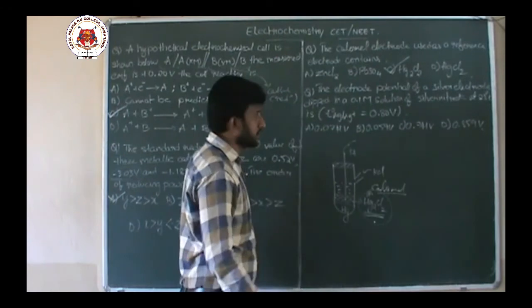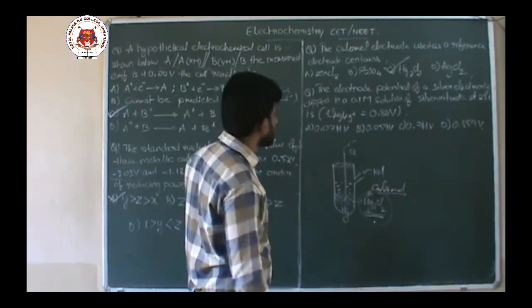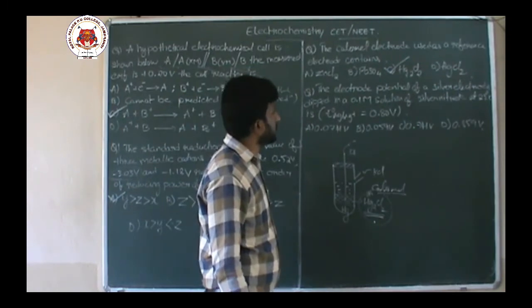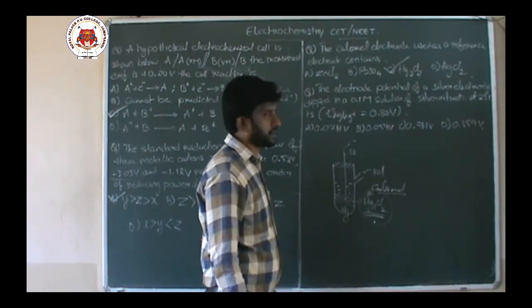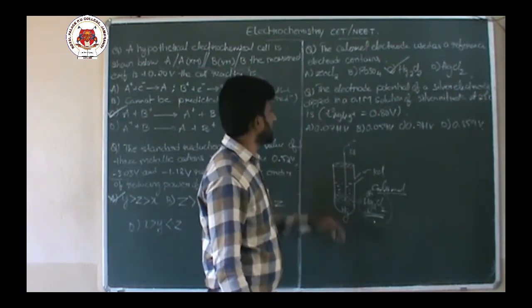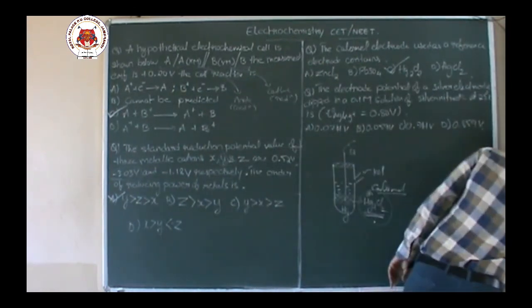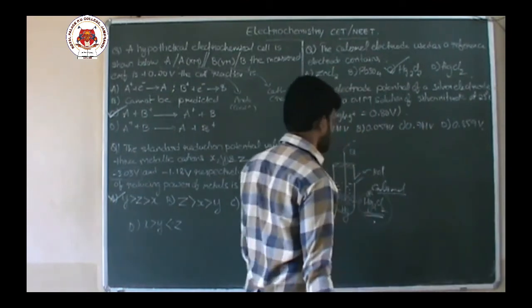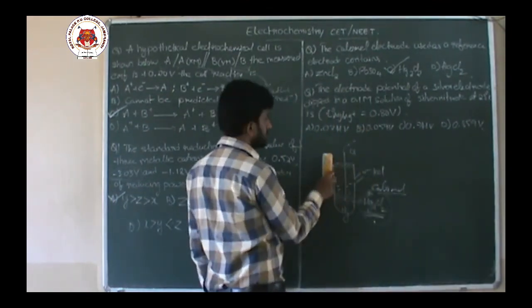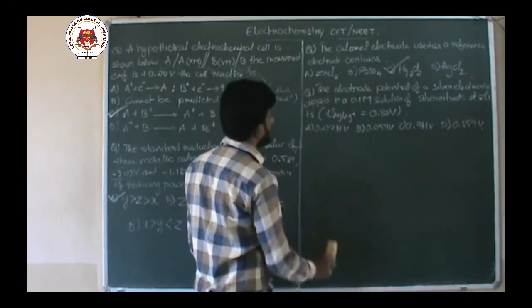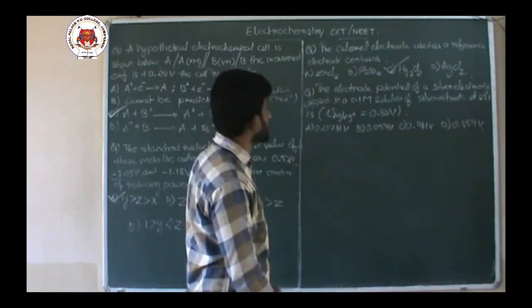Next question. The electrode potential of silver electrode dipping in 0.1 molar solution of silver nitrate at 25 degrees centigrade is, and given in the bracket, standard electrode potential of silver 0.8 volt. So what they want? They want the electrode potential of a silver electrode.